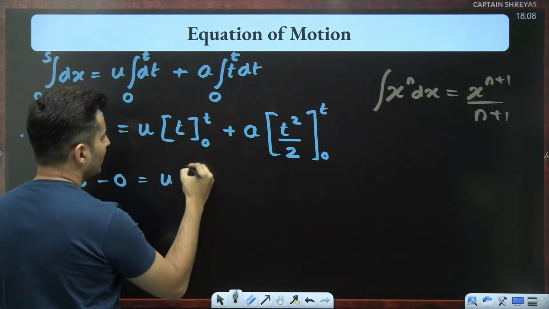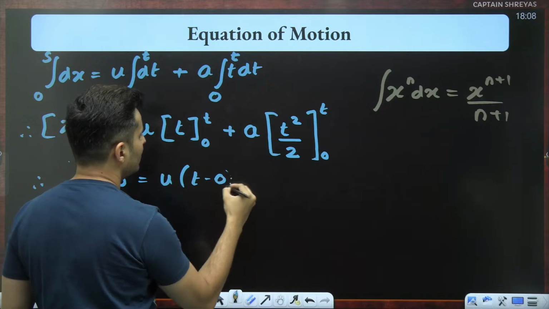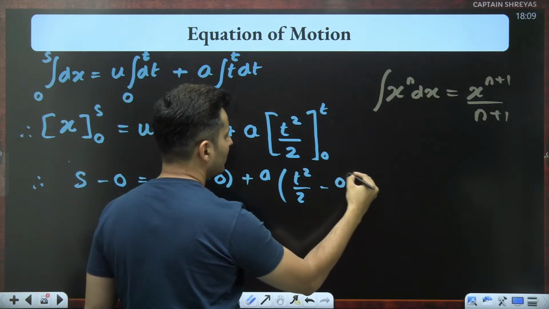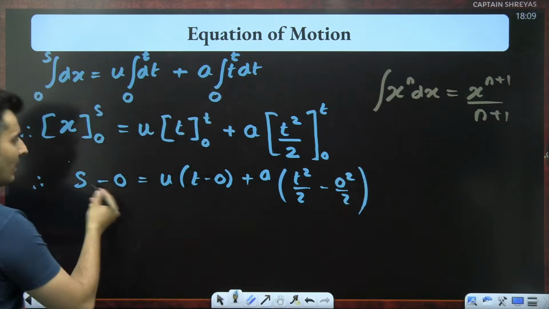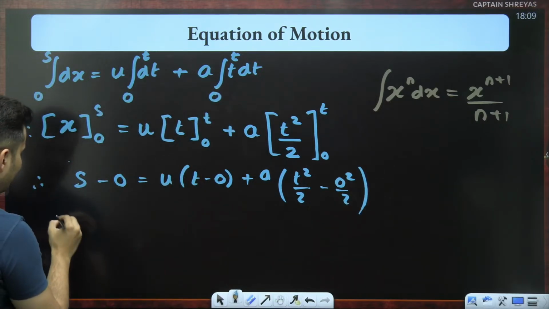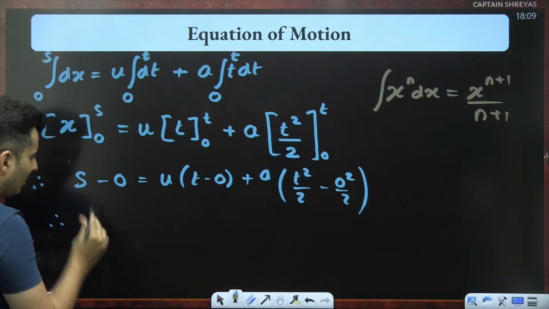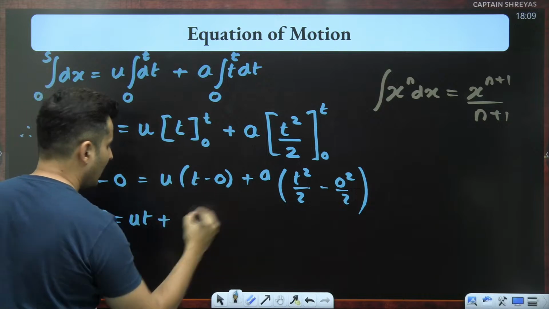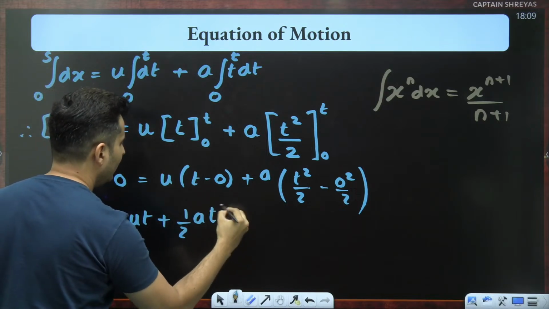This will be u, then first substitute time, then substitute 0, then a, then first substitute t, then substitute 0. That's it. Everything minus 0 is just that everything, because 0 will not make a difference. So s will be nothing but ut plus, I can just write it as half a into t square.